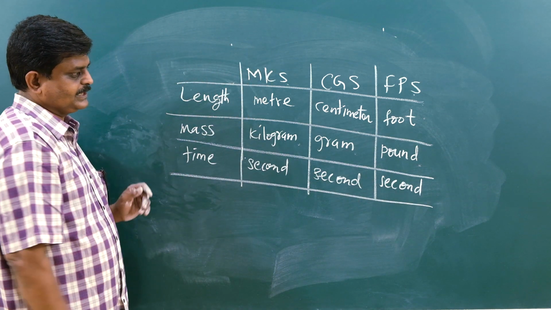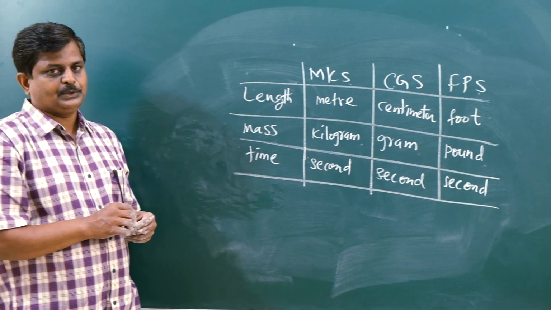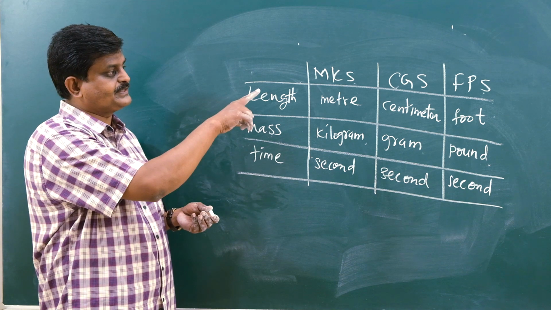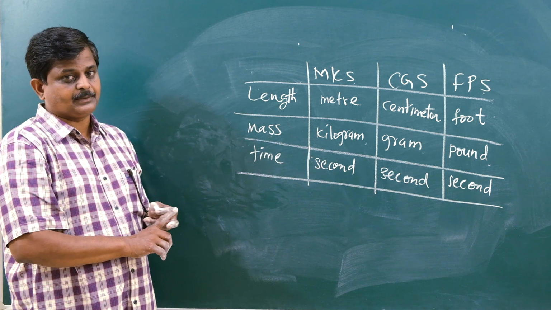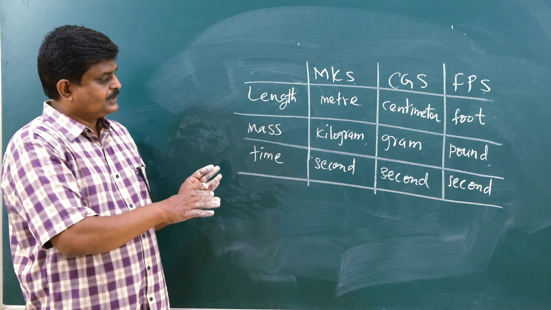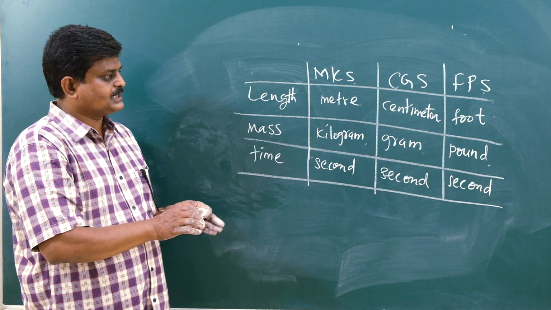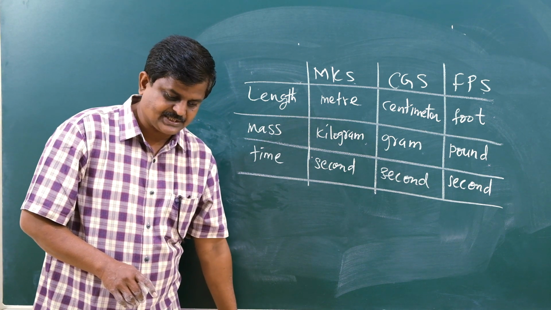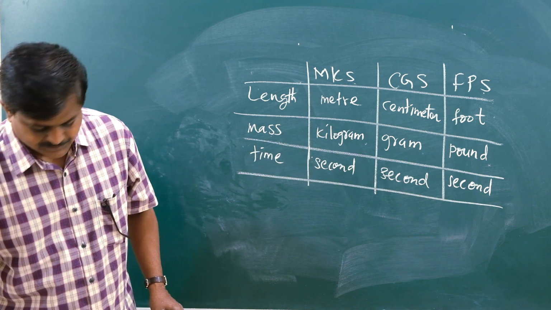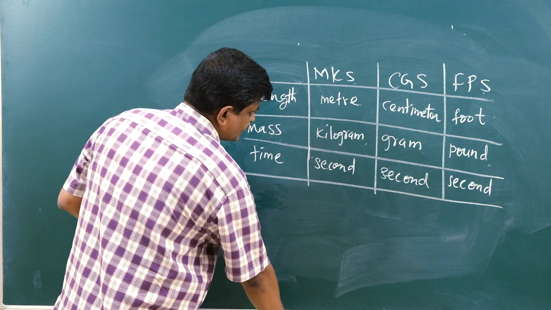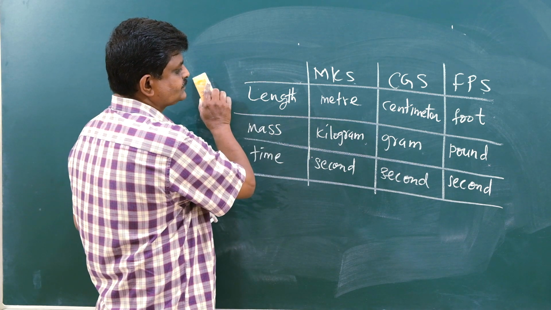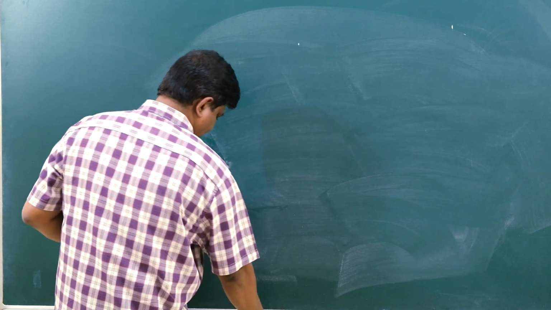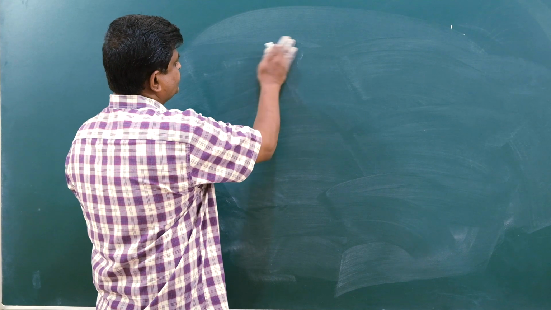Just see carefully. Earlier we used to follow three systems of units, that is MKS, FPS and CGS. The FPS was formerly called the British system. Now just concentrate on the earlier systems of units, so that we may move on to the present system of unit, that is the SI system. Now, the main system is the SI system.